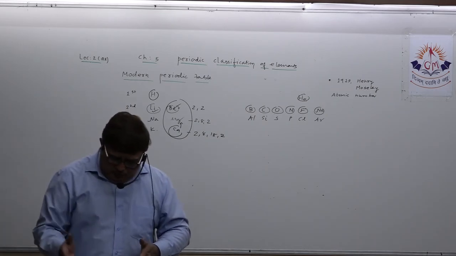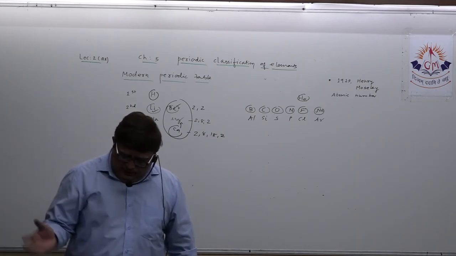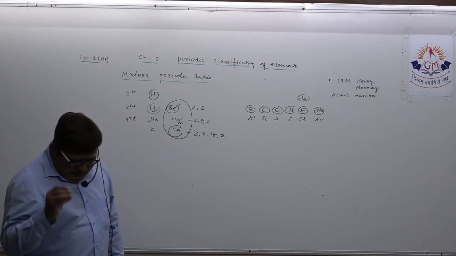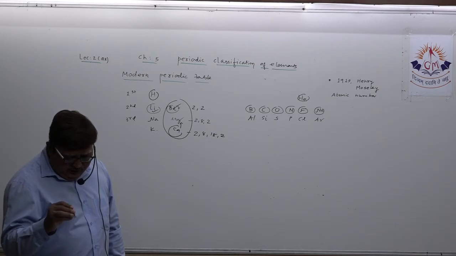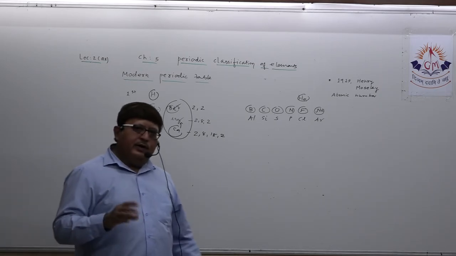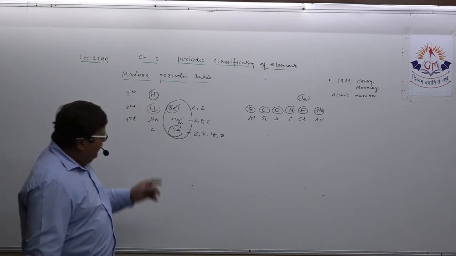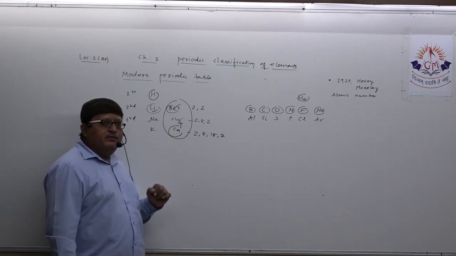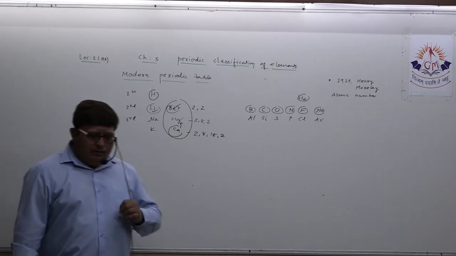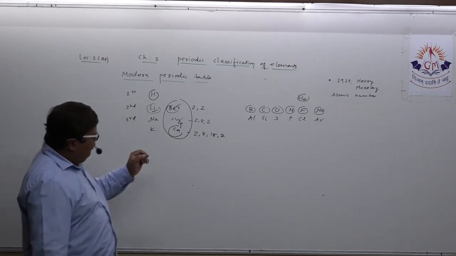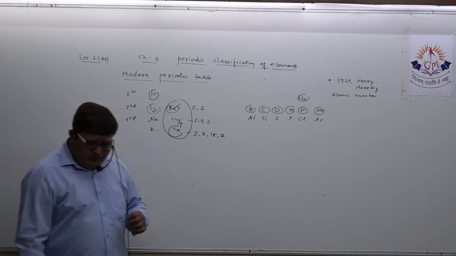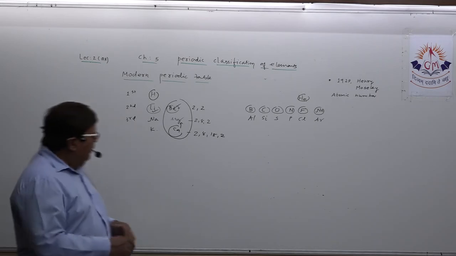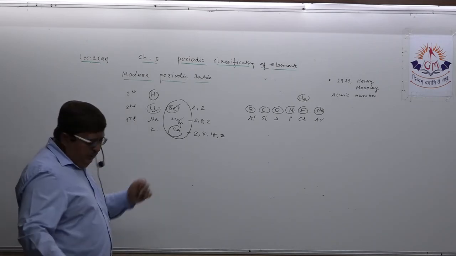Then scandium, titanium, vanadium, chromium, manganese, then iron, cobalt, nickel, copper, and zinc. At least up to 30, try to remember, then you are able to answer this particular question. Otherwise, it becomes difficult for you to answer such a question. You understood this way, okay? So this is clear in your mind.